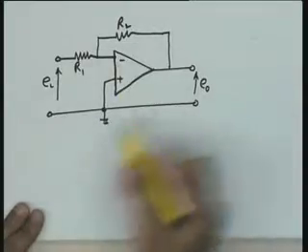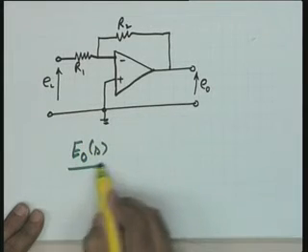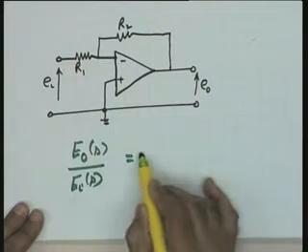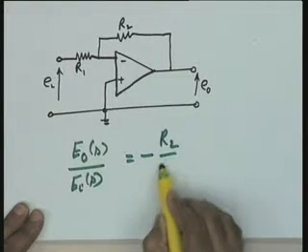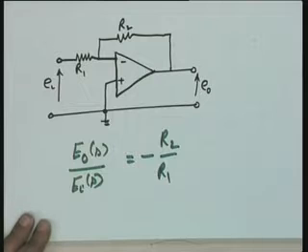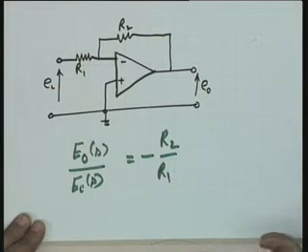Look at this basic op-amp circuit. What is this circuit doing? Look at this please. I can write the transfer function of this circuit immediately. E naught S over E I S equal to, please help me, minus R2 by R1. So, it is acting as an amplifier, and I require an amplifier or a proportional controller in my control configuration.